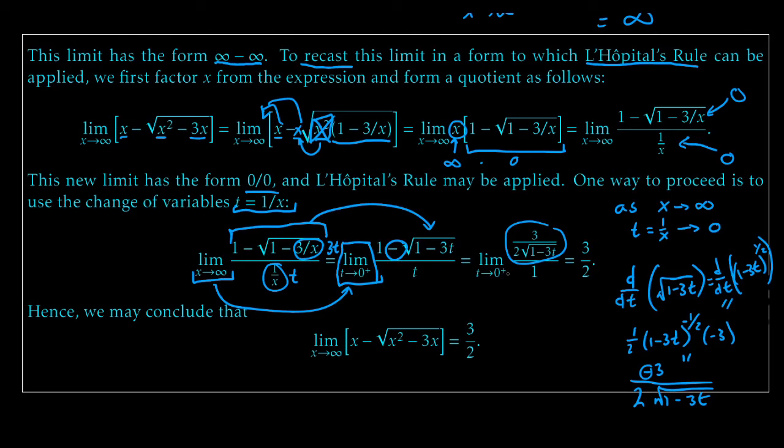Cool. All right. Now, when I take this limit, it's not even bad. The limit as t goes to 0 from the right of the top is just 3. And the limit as t goes to 0 from the right of the bottom is, well, 2 times the square root of the limit as t goes to 0 from the right of 1 minus 3t, which is just 2 times the square root of 1. Okay, that's just 2. So, bam! Got our answer, 3 over 2.